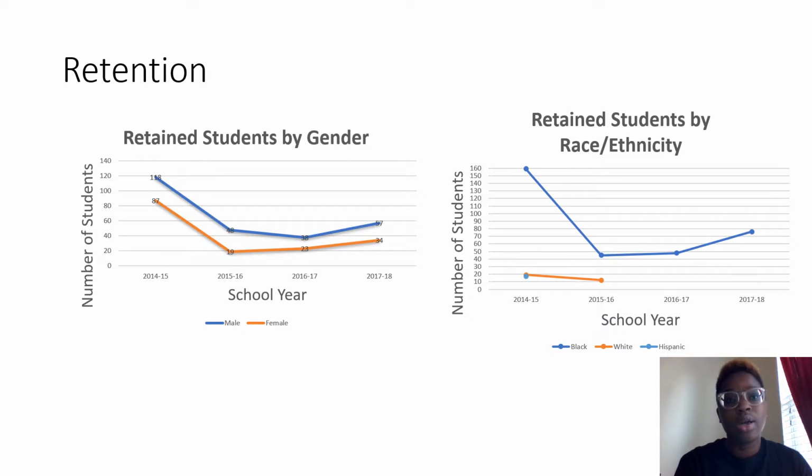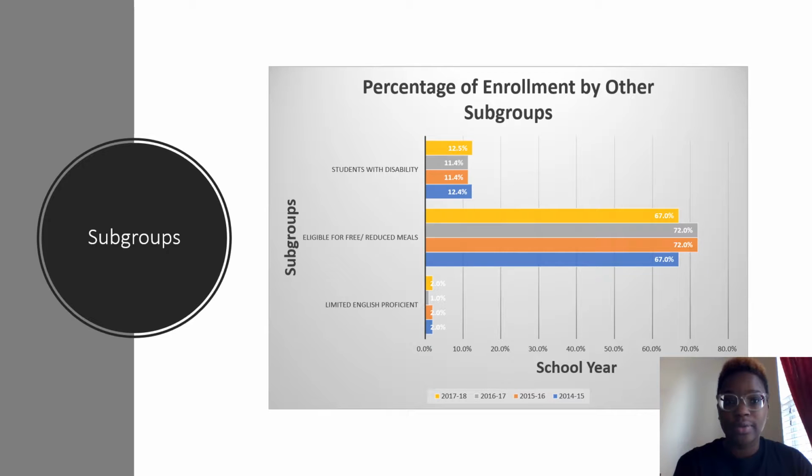This is the retention by gender and by race. As you can see, by male and female, it decreased, then it slowly went back up. And then among Black students, the retention decreased, which is good, and I wonder why that decrease happened between 2014 and 15. But then it slowly increased again. With the whites, it just decreased, and there was nothing else done. With the Hispanics, it started, but there is no more information about the retention of Hispanics at Salem.